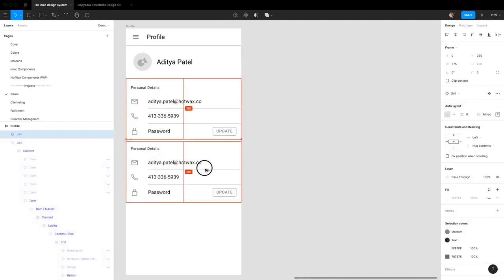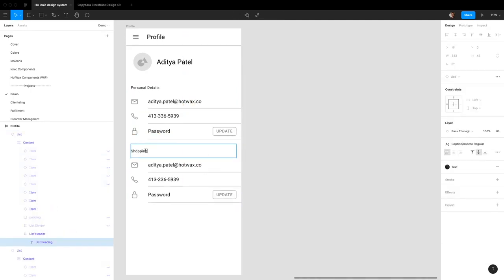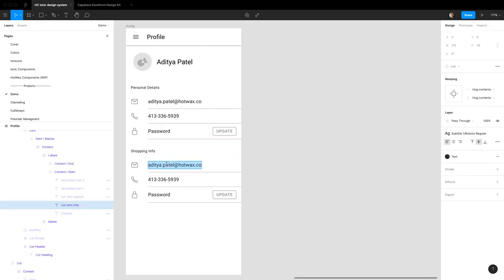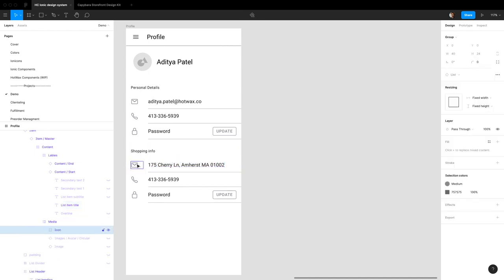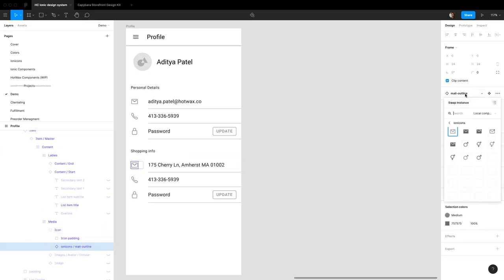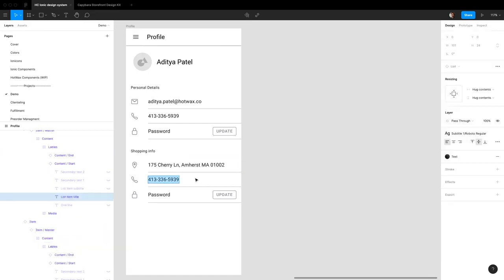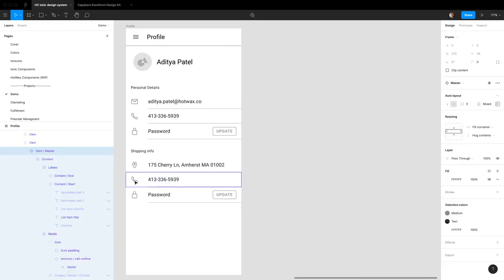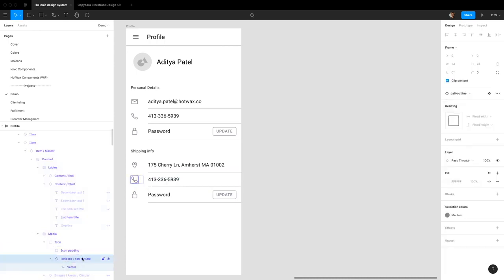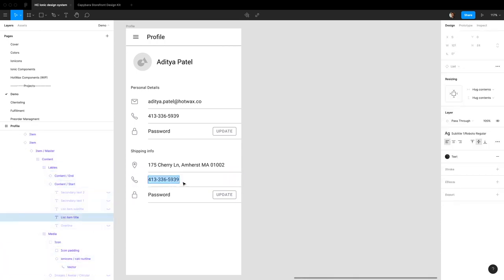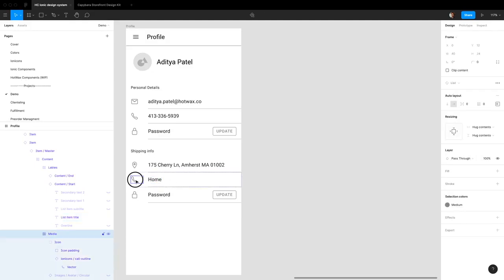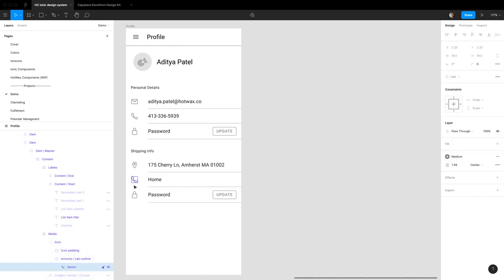And then another list, maybe shopping info. So this can be like saved address here. Let's just do one, and let's use a location icon here. Maybe we can do a saved credit card info. Or you know what, I have a better idea. Instead of that, we can just do kind of like if this slot was empty, what would it look like if the information still needed to be added? So let's call this one home, and so there's a generic address, a home address, and a work address.